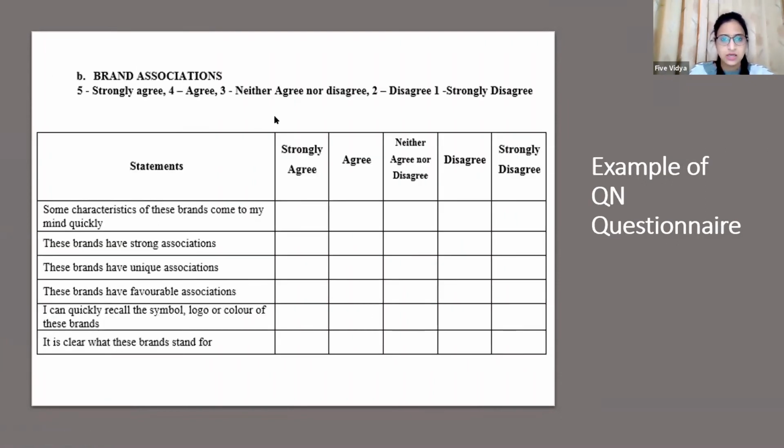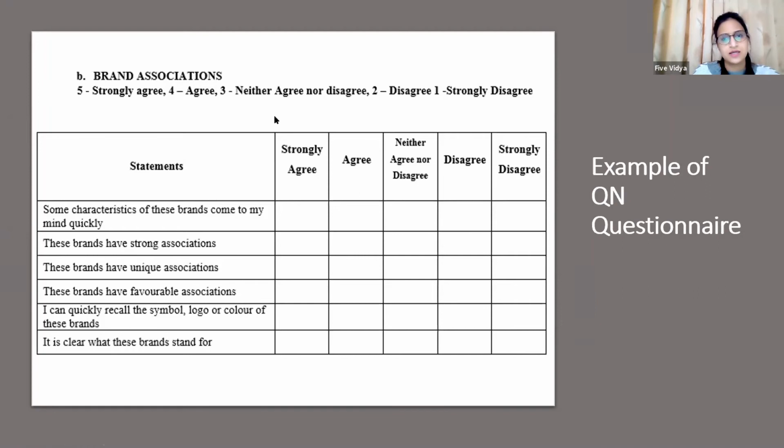Okay, there is a question: options of answer, to start with strongly agree or strongly disagree. Okay. Whenever you are developing a Likert scale questionnaire, in the table, it is up to you whether you want to start with strongly agree or strongly disagree. It's just that when you are coding, it is better if you start with strongly disagree as one. Like one should be your strongly disagree and five should be your strongly agree. It's regarding the coding part.